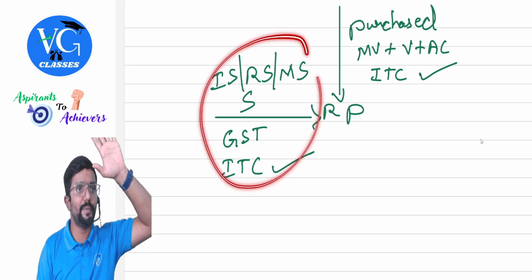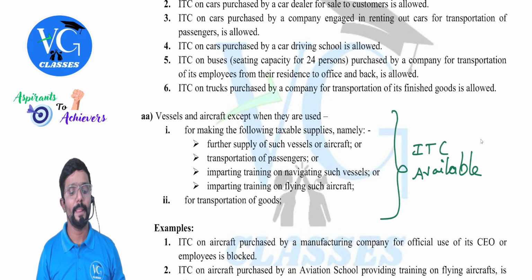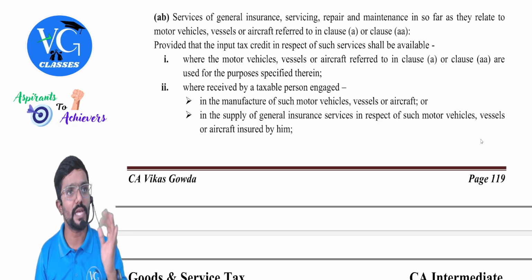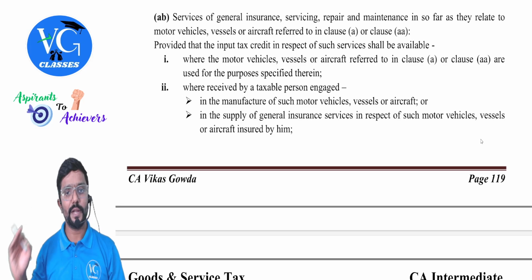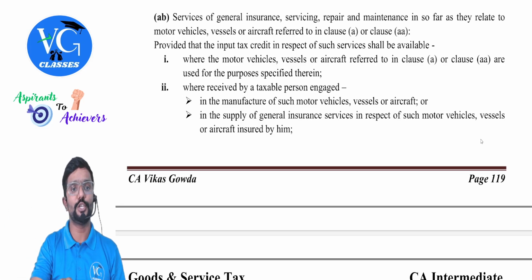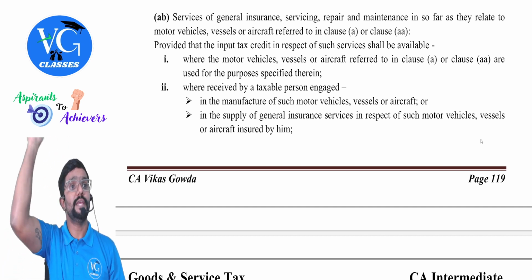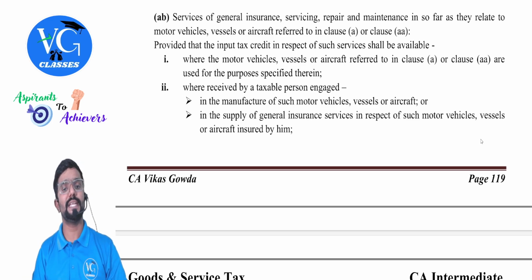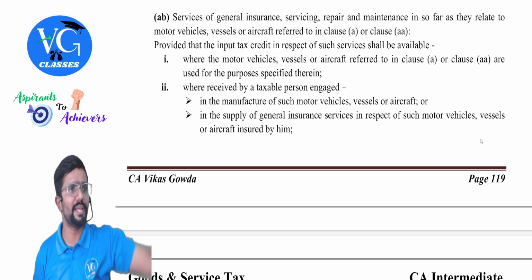So, this is straight away dependent on this, guys. Got it? Yes. Let me read it. A talks about purchase, guys. Now, AA talks about service. Services of general insurance, servicing, repairs and maintenance insofar as they relate to motor vehicles, vessels or aircraft referred to in clause A. Provided that input tax credit in respect of such services shall be available. Guys, simple. For general insurance, servicing, repairs and maintenance, they're telling we will not give credit.